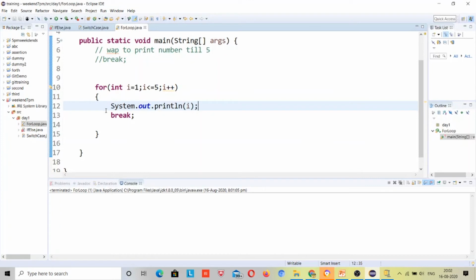As soon as it finds the break, it will directly come out of the loop, right? Come out of the current loop. If we are using nested loops, it will come out of the current loop only. That part will come later. First we need to understand what this break's responsibility is. This break will throw out of the block.